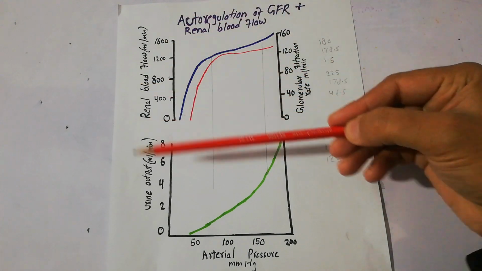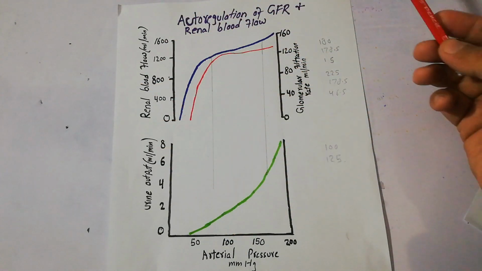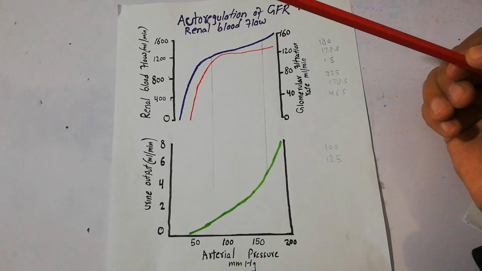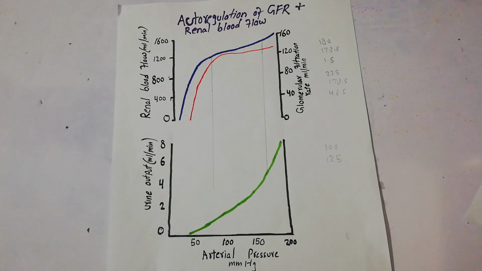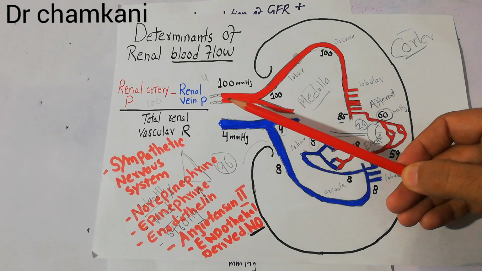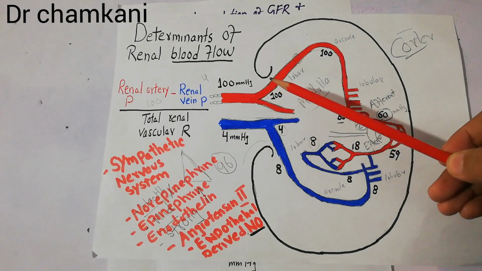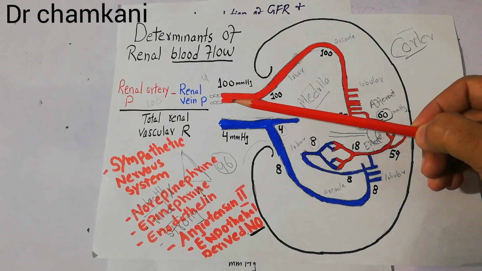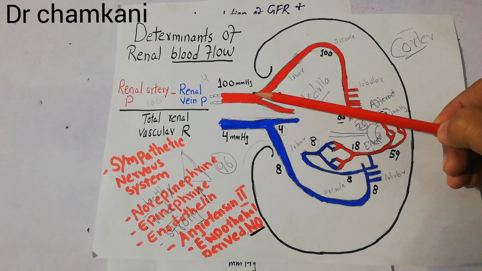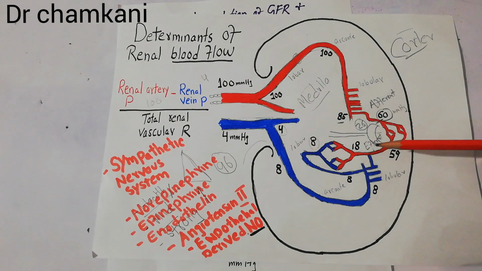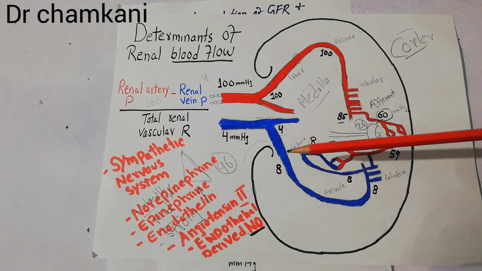Now, to understand this concept, with the help of this graph, we will briefly talk about the renal blood flow and the different factors which will increase or decrease the renal blood flow or arterial pressure. In our last few lectures, we have discussed in great detail that the kidney receives its blood supply through the renal artery, and this renal artery, once it enters into the kidney, divides. This is the kidney, for example, and this diagram is showing the vasculature. The renal artery divides into the lobar artery, arcuate artery, lobular artery, afferent arteriole, the glomerular capillaries, the efferent arteriole, then the lobular vein, arcuate vein, and lobar vein,